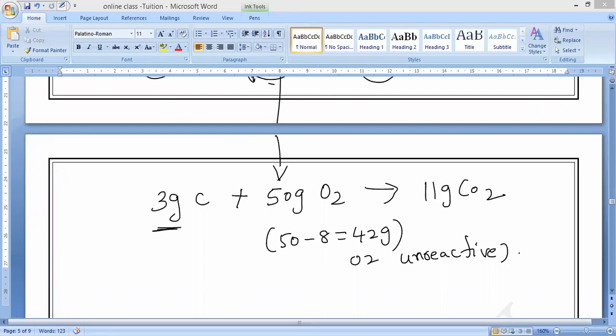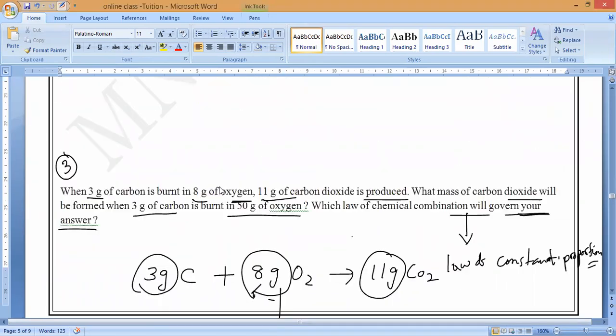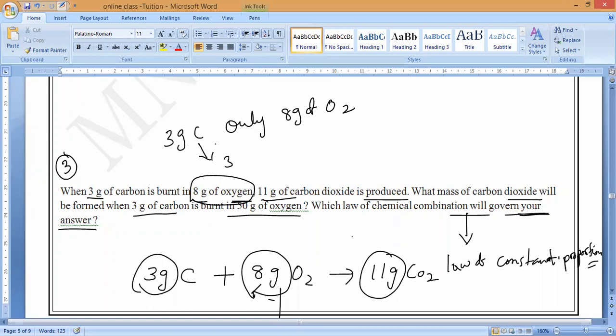It is 50 minus 8, not 50 minus 3. Observe very carefully. What they are saying in the question is, if you burn 3 grams of carbon, how much oxygen is consumed? 8 grams. Whenever you burn 3 grams of carbon, only 8 grams of oxygen is required.